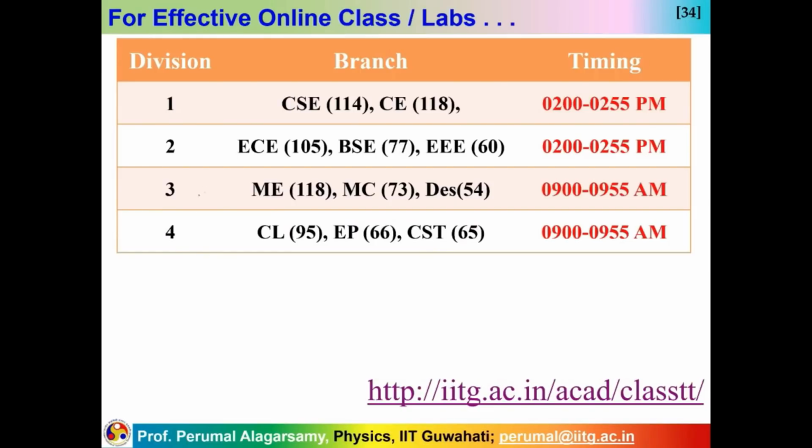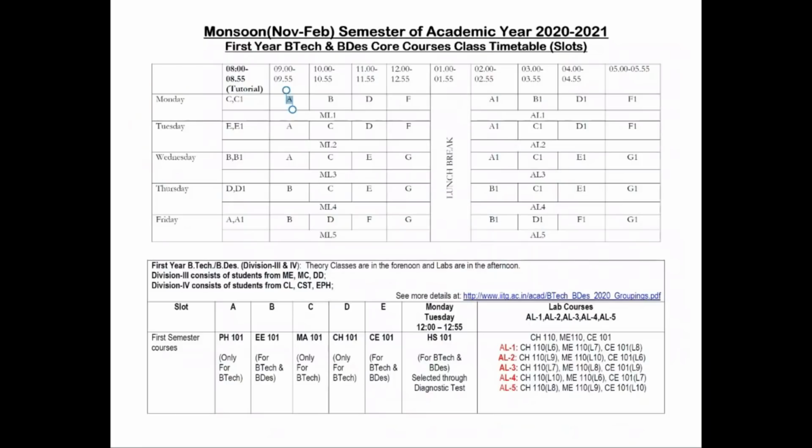Division 3 and division 4 will take the theory class in the morning and they will go to the lab class in the afternoon, whereas the division 1 and division 2 students will take the theory class in the afternoon and do the lab class in the morning. So this is how it comes. A means 2 groups come to a class here, and A1 means there is another group taking it.